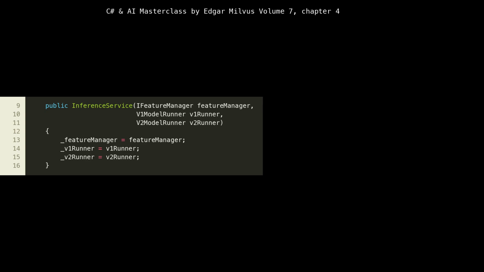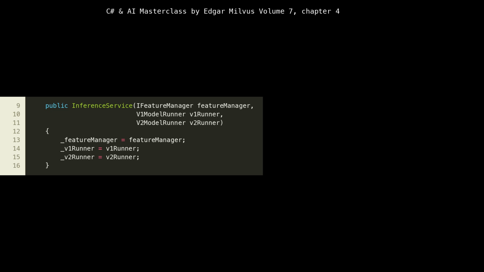Look at lines 9 to 16, which define the constructor for InferenceService. Here, we're using constructor injection to provide the dependencies: IFeatureManager, v1 ModelRunner, and v2 ModelRunner. This is a best practice in modern .NET development and aligns perfectly with cloud-native principles. By injecting dependencies, we make the inference service stateless and independent of how these dependencies are created. This statelessness is vital for horizontal scaling in cloud environments, as any instance of InferenceService can handle any request without relying on internal state built up during its lifetime, allowing Kubernetes or other orchestrators to freely scale it up or down.